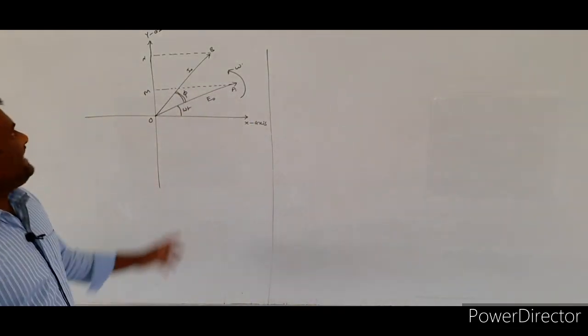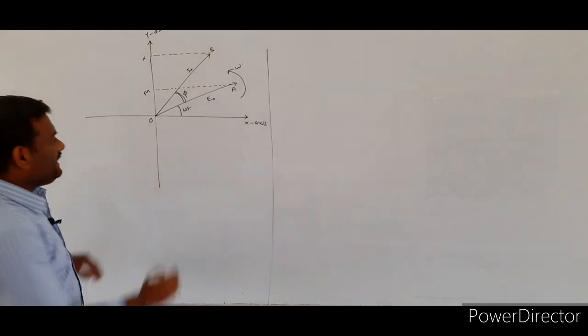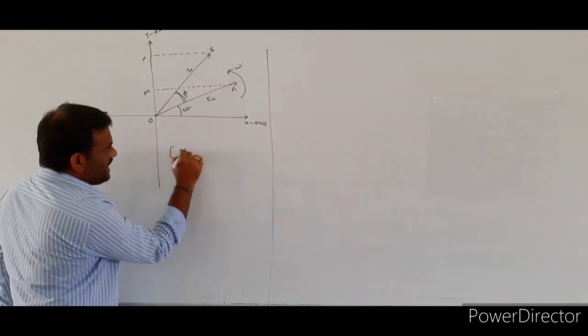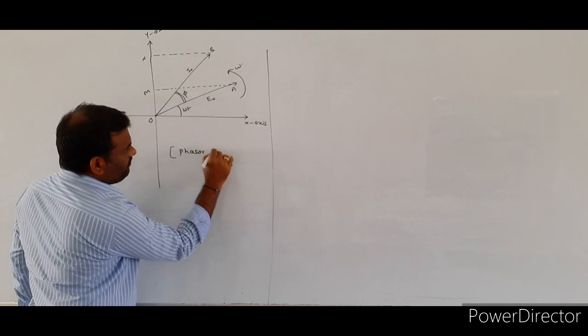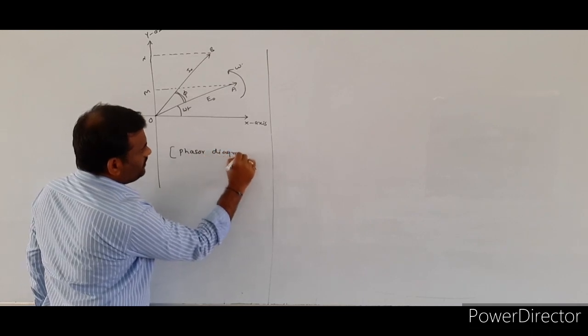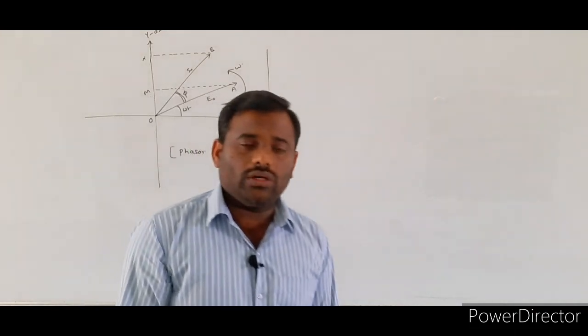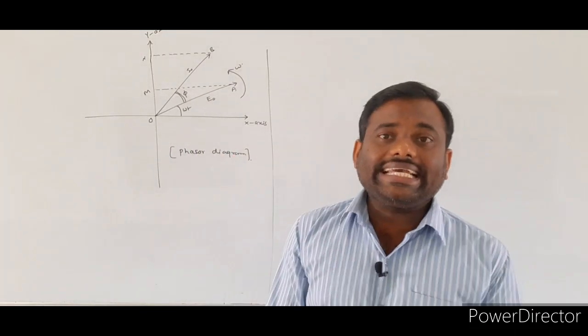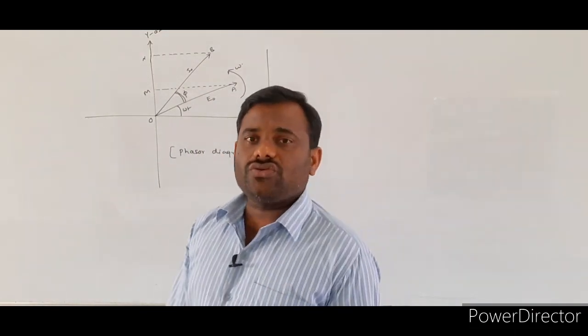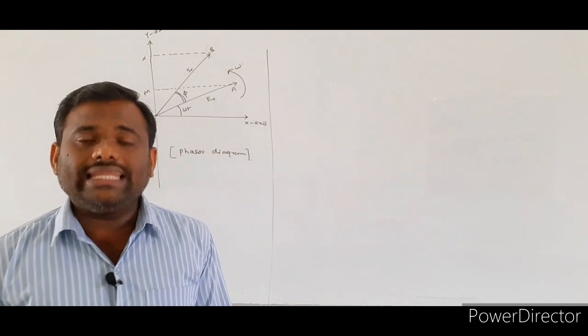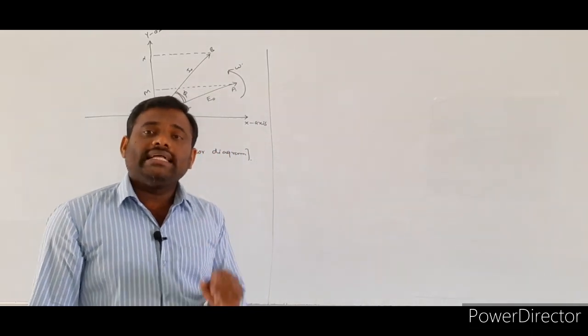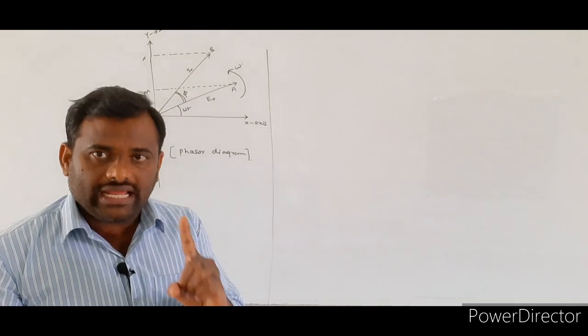Now see here, this diagram is indicating the phasor diagram. So already we told what a phasor is: a physical quantity which varies sinusoidally with respect to time is represented as the projection of a rotating vector.